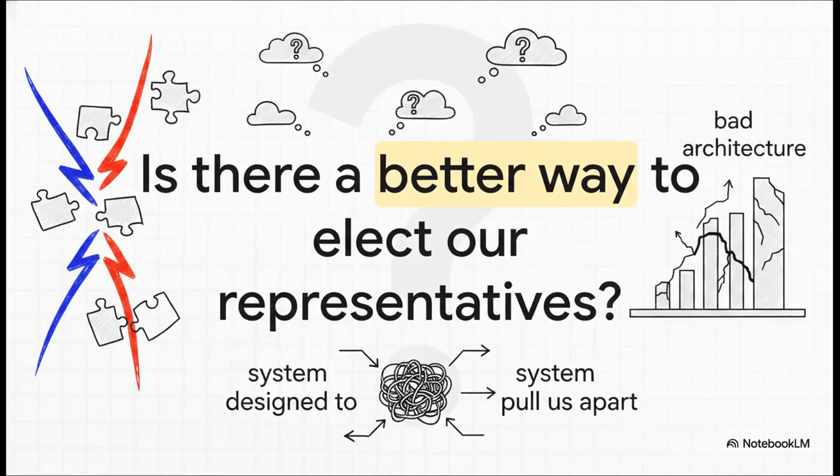We literally see these intense partisan divides playing out on a daily basis. But the research asks a pretty compelling question. What if the core of the problem isn't just bad actors? What if the very system we use to elect our representatives is structurally designed to pull us apart?